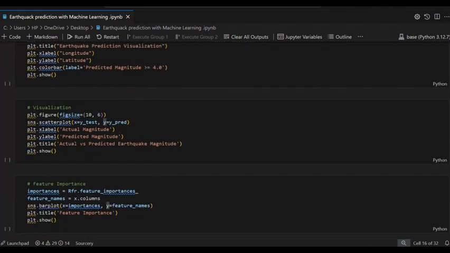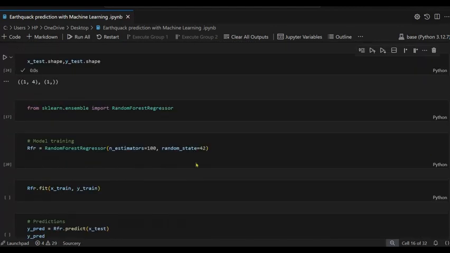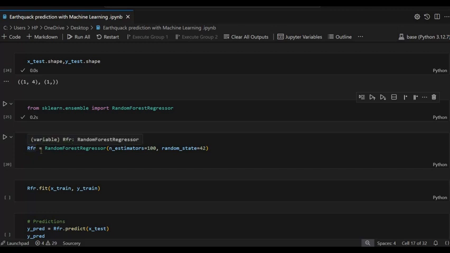Now the next one is the random forest, from sklearn.ensemble import RandomForestRegressor. Okay, it's working now. Create the method, so our rf is RandomForestRegressor.